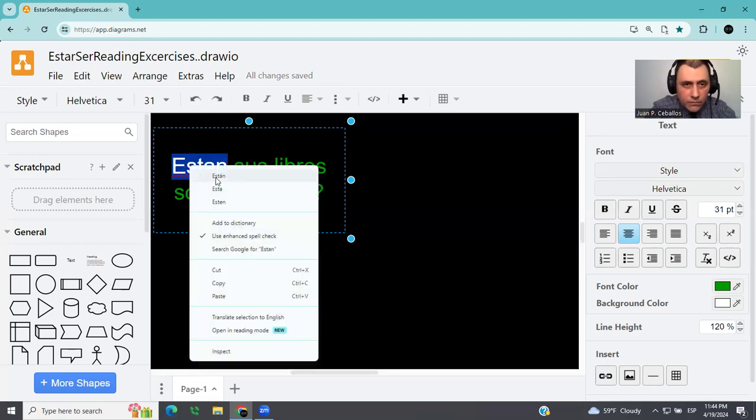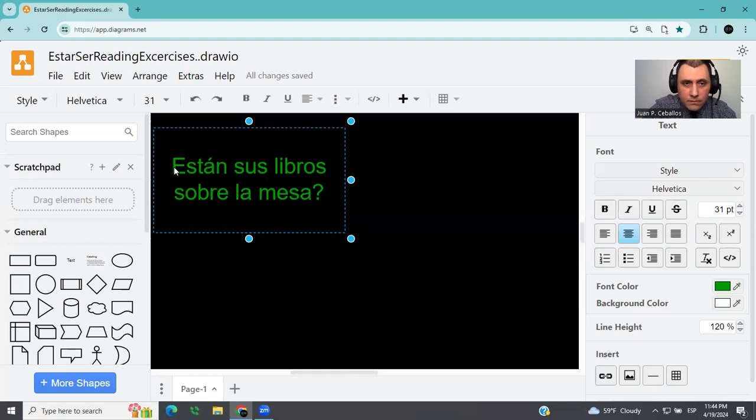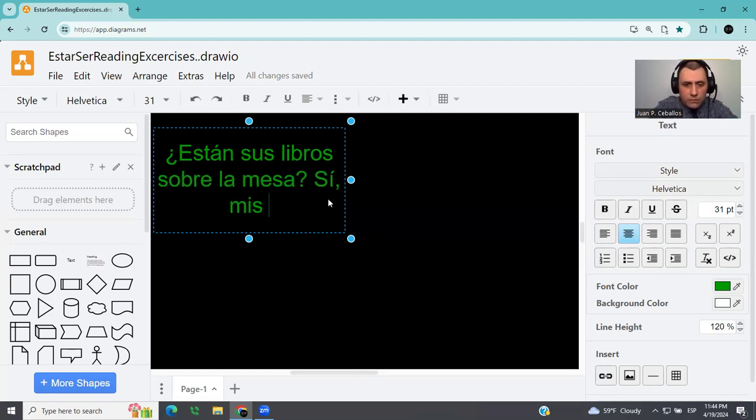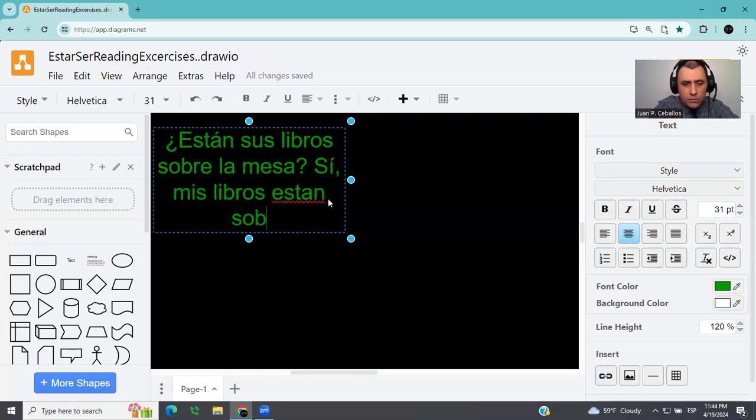Okay. Try to think, what is this? Try to see if you can answer this just by hearing it. And I'm going to help you here. ¿Están sus libros sobre la mesa? I'm going to answer sí. Mis libros están sobre la mesa. I ask here, are your books on the table? Yes, my books are on the table.